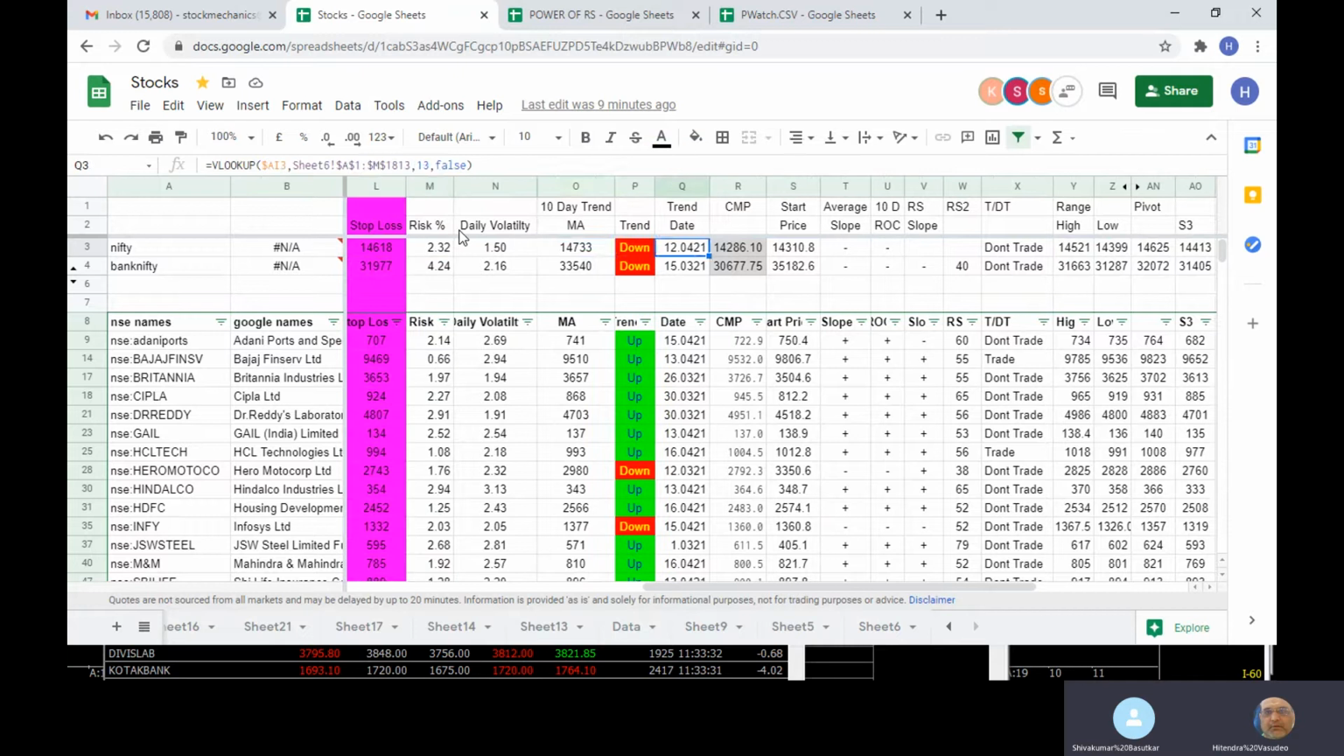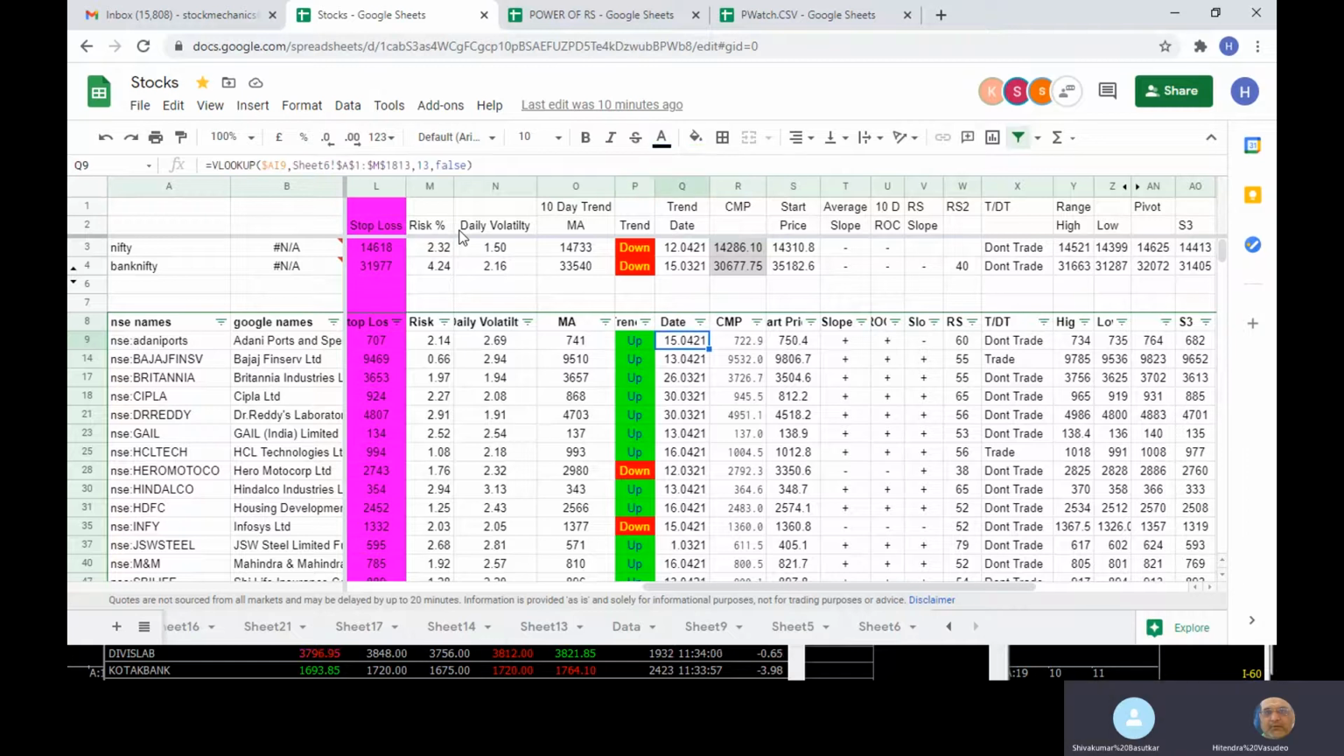I will explain the EOD now, end of the day. So the 10-day EMA, that is the moving average, whatever is in column number O, the 10-day moving average. Because yesterday's close was above the 10-day moving average, the price is shown as up. As far as Adani Port is concerned.